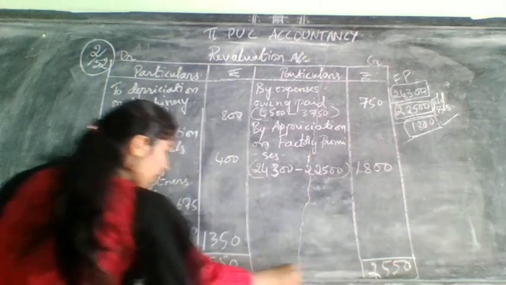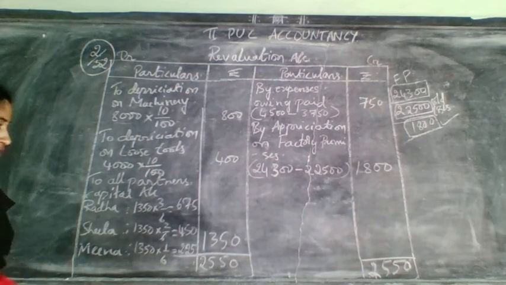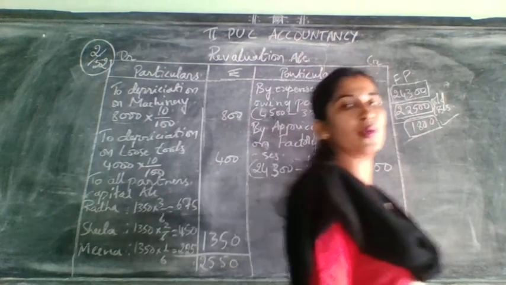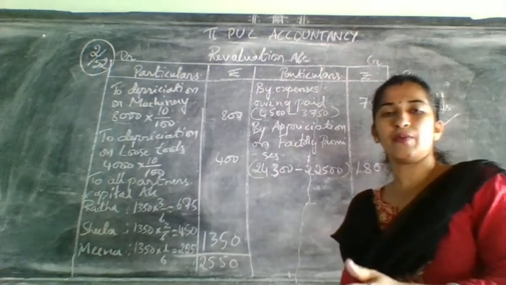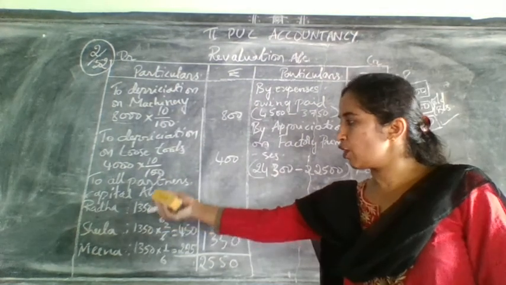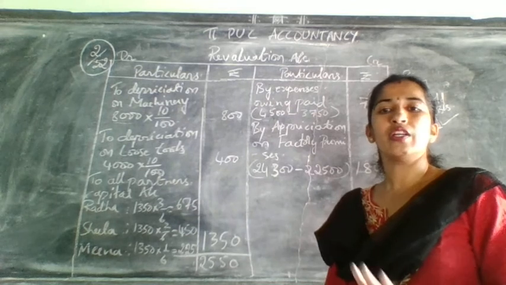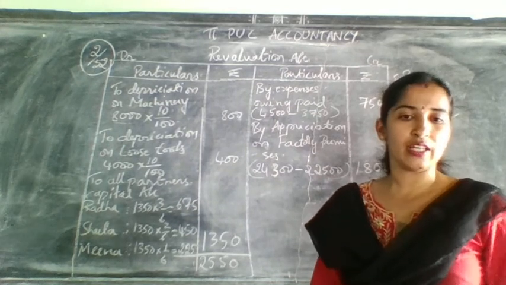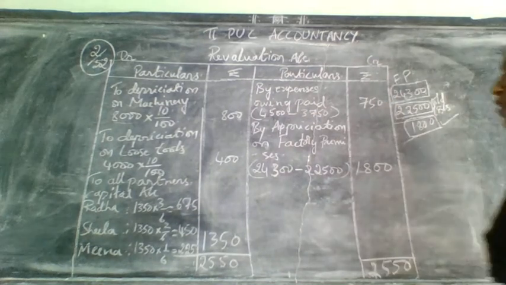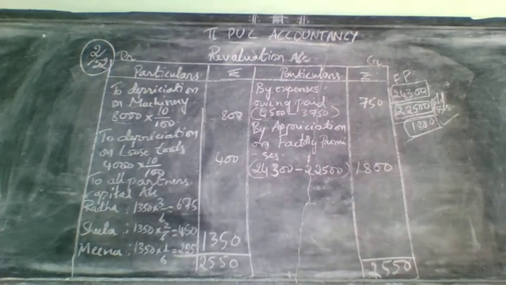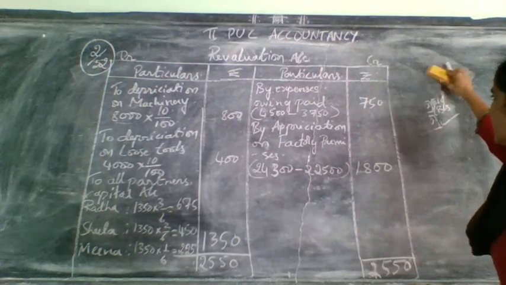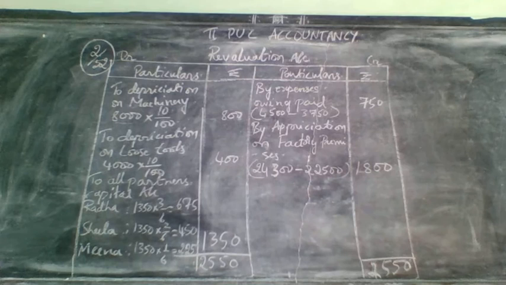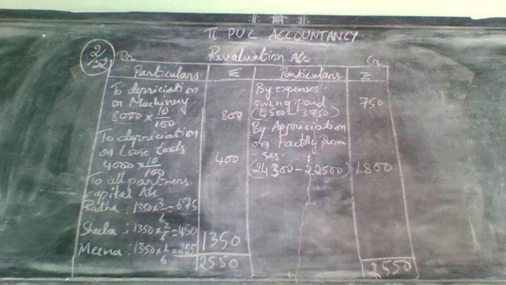So this is about what? Revaluation account. This is the easiest step. The difference between admission and here was, there you are distributing only for 2, here you need to distribute for 3. So here ends your revaluation account. We will move on to the next step now. What is the next step? Next step, we need to prepare partners capital account. Let us start now. Partners capital account.